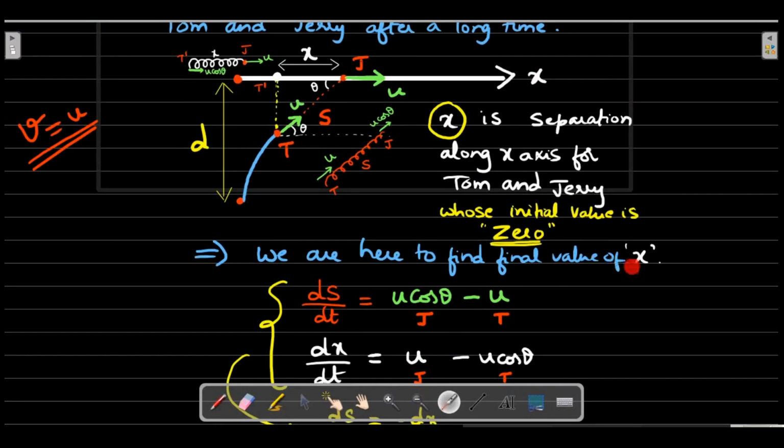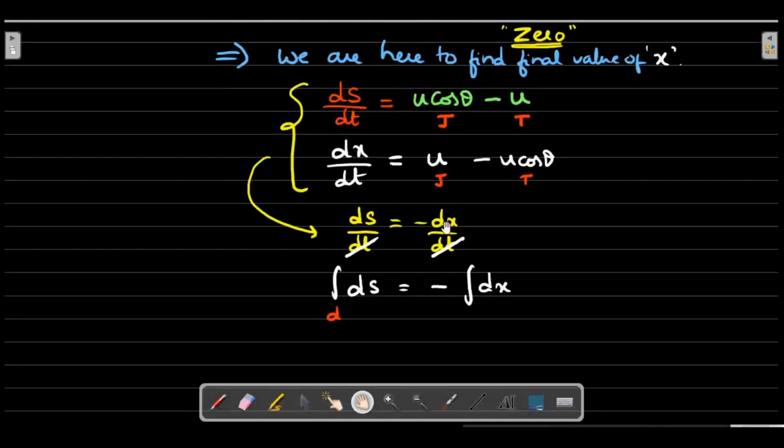This final value of x and final value of s will be the same, because Tom will move on to this line and the red one will just project onto the x-axis only. There won't be any y separation. So finally s value and x value will become equal to each other. So this should be x final. And x initial you all agreed was 0, and this has to go to x final.